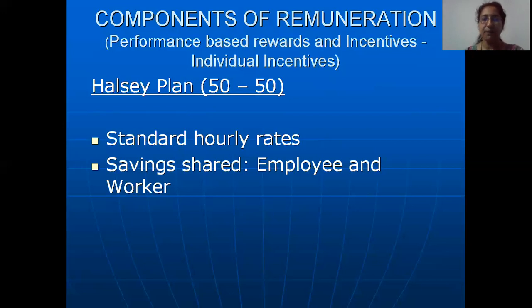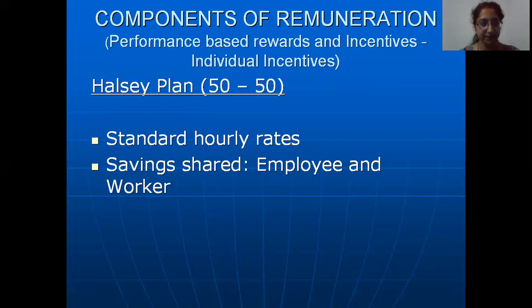Moving on to the second point, where does the Halsey plan come into the picture? Considering the standard hourly rates, the Halsey plan says that any savings in time that the worker makes in producing the product, that saving will be shared between the company and the worker.